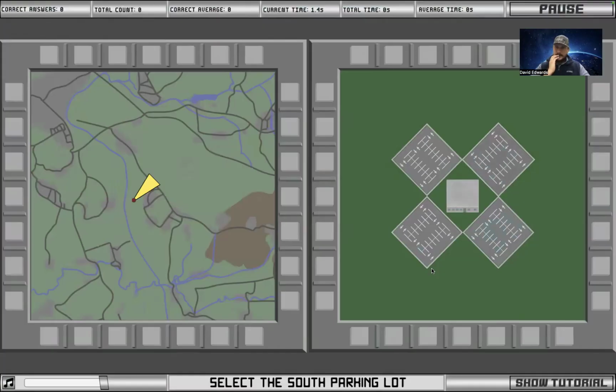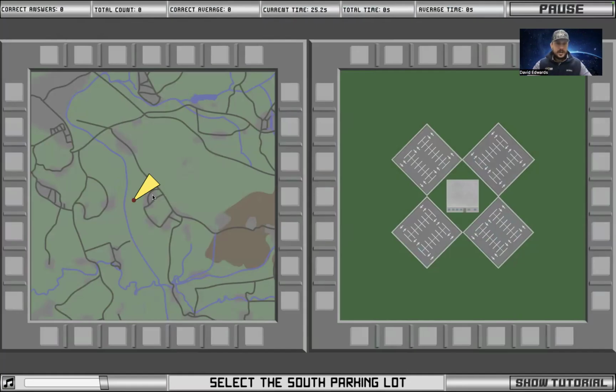When I started taking this test, it talks to you. It says, find which parking lot you're pointing at or whatever. Let me explain it to you. Had I understood this when I was taking it, I could have easily done a lot better, because I got a lot of missed things on this. So it says select the south parking lot. How do you find the south parking lot?